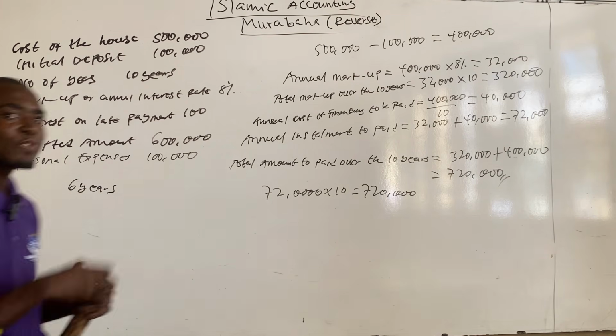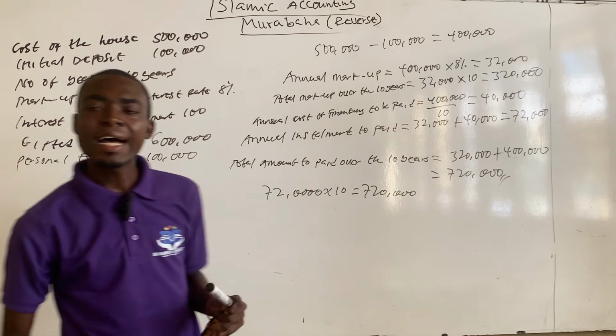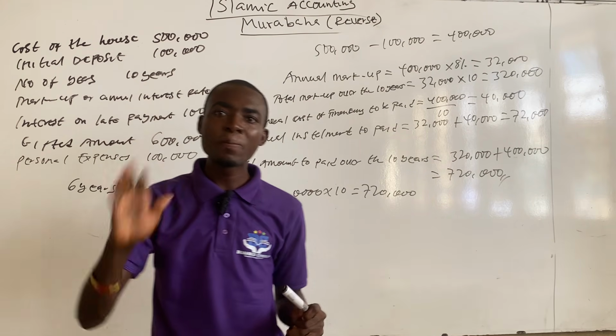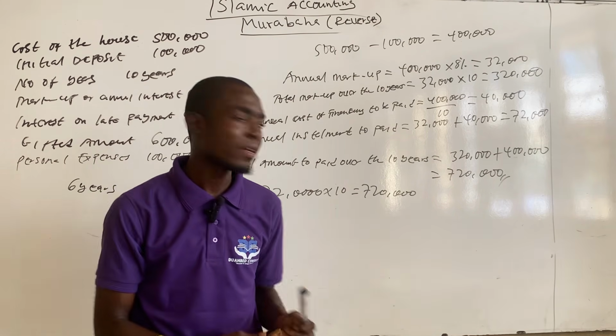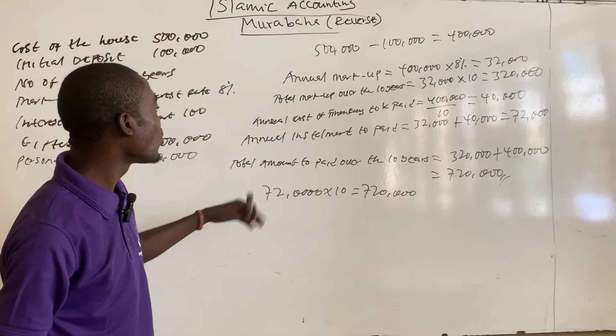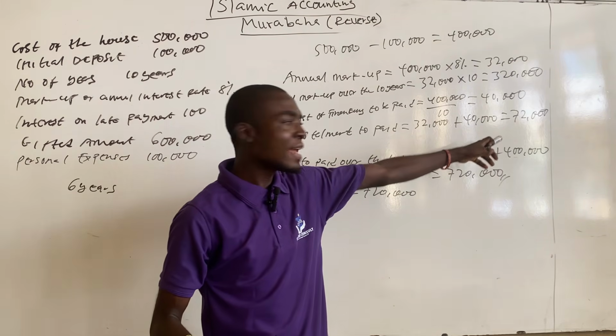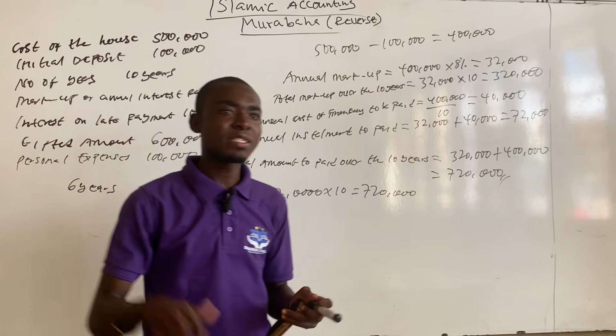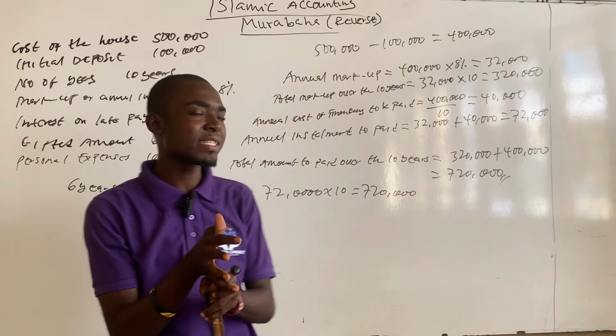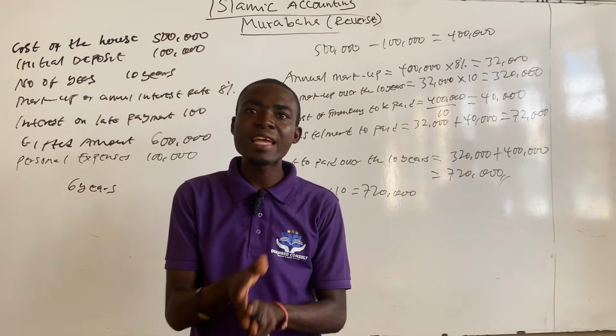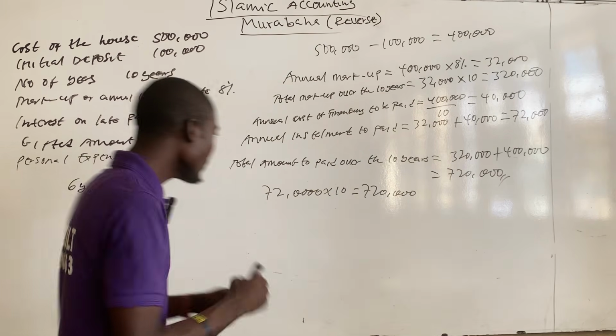So if you want to calculate the total amount that Imam Ghazali has paid at the end of the 4th year, we just multiply the annual installment by the number of years. That's 72,000 times 4 years, because he paid the 1st year, 2nd year, 3rd year, and then the 4th year.